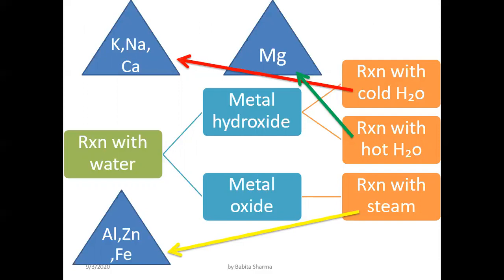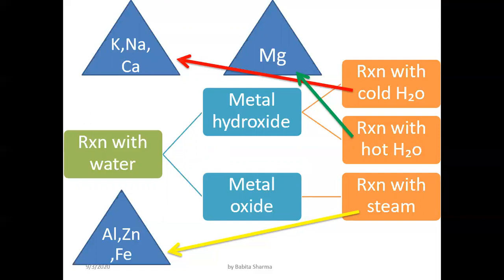When metal reacts with cold water and with hot water, they form metal hydroxide. And when metal reacts with steam, they form metal oxide.